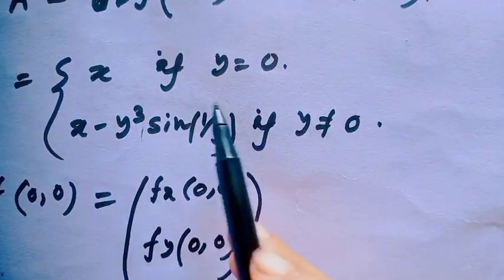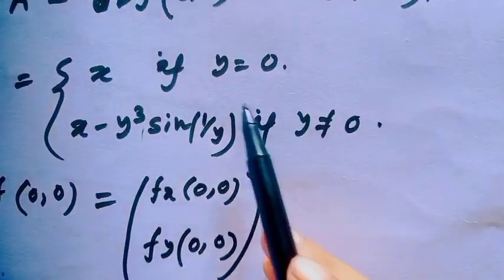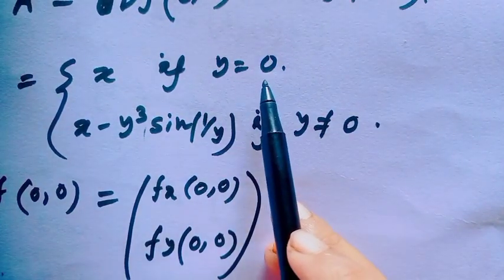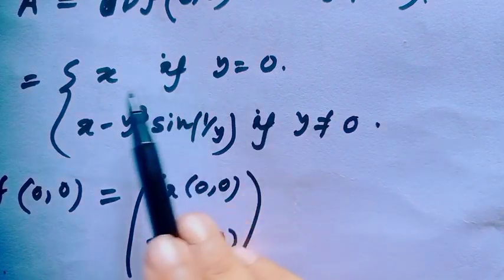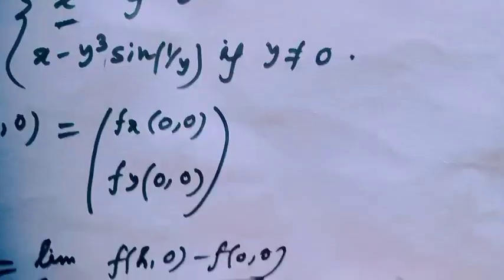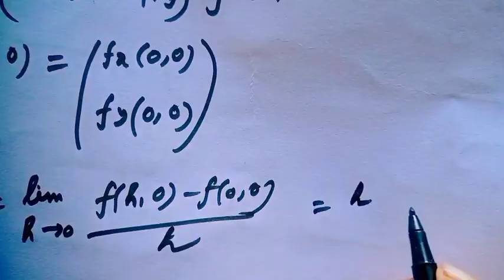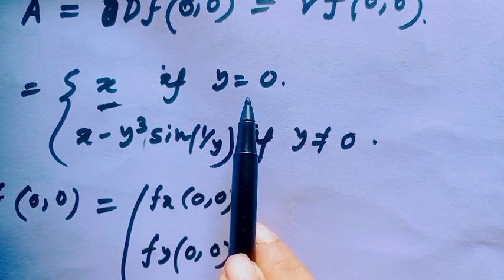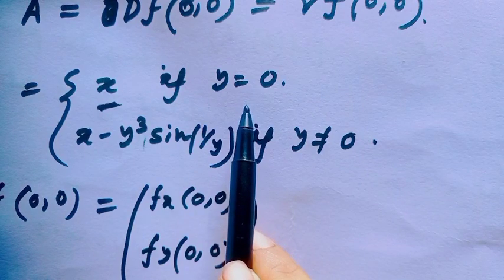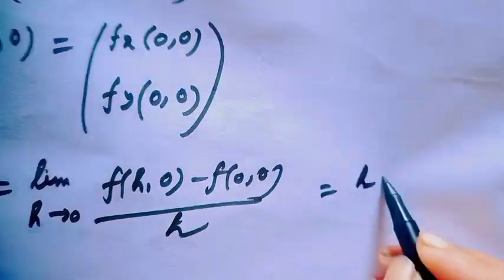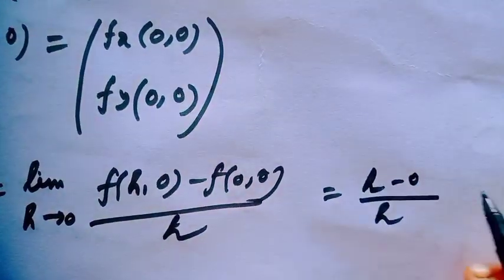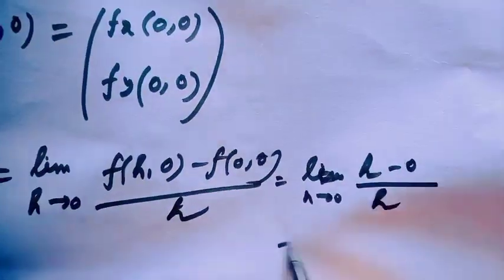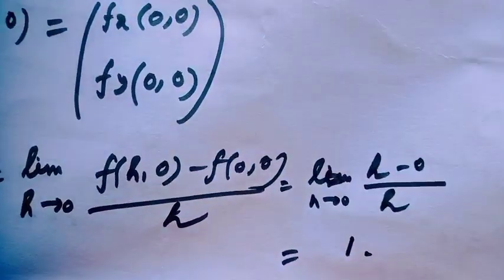Put the value when y is equal to 0, that means this value would be h, and f(0,0) would always be 0. So h by h, limit h tends to 0, this is equal to 1.